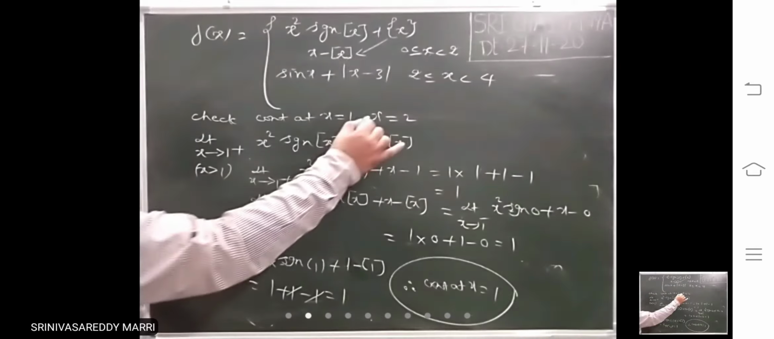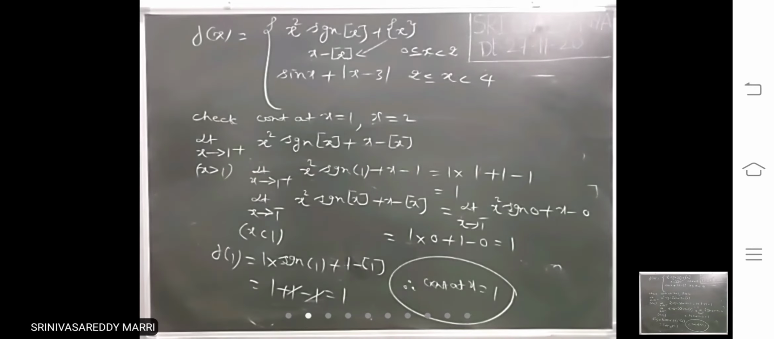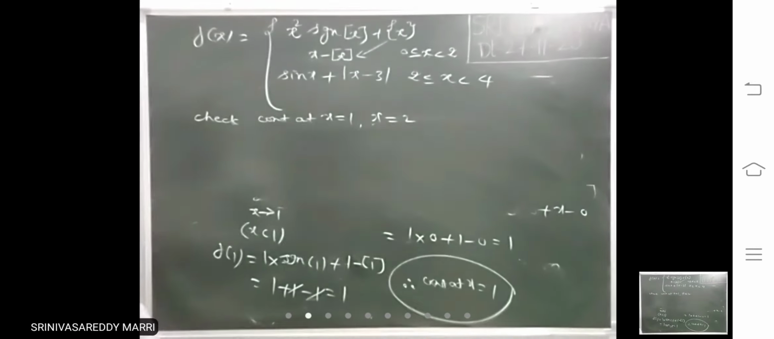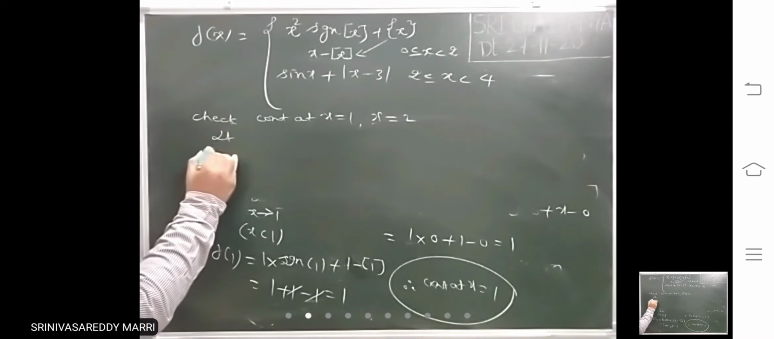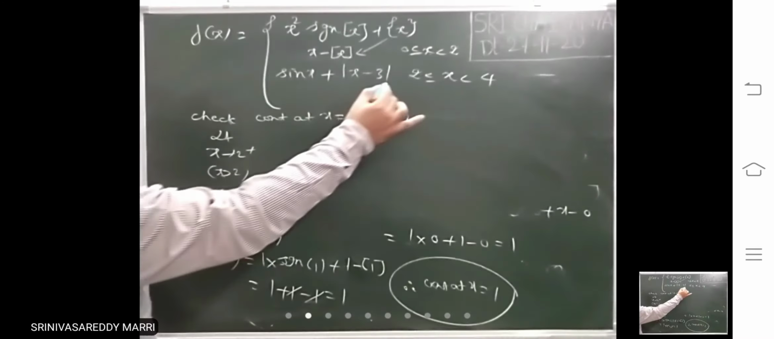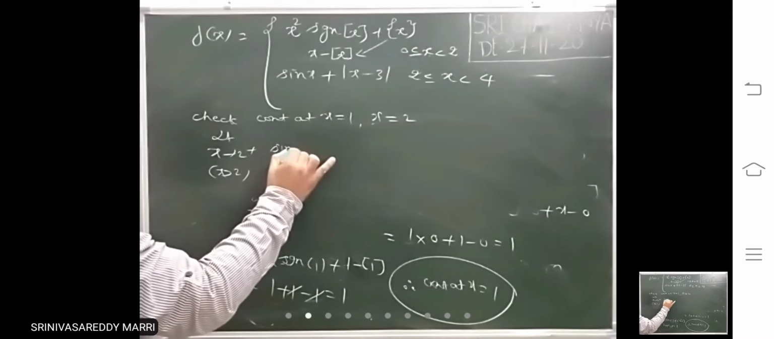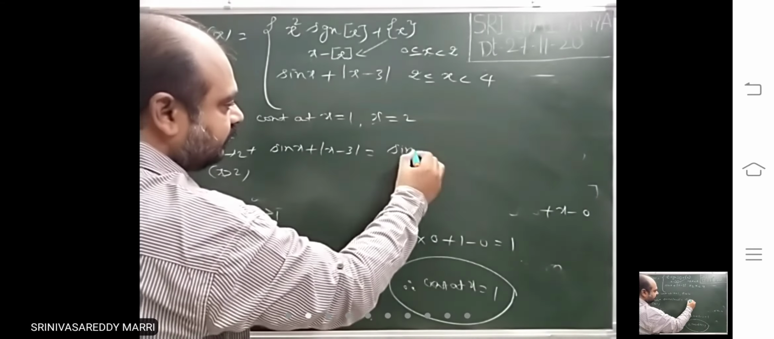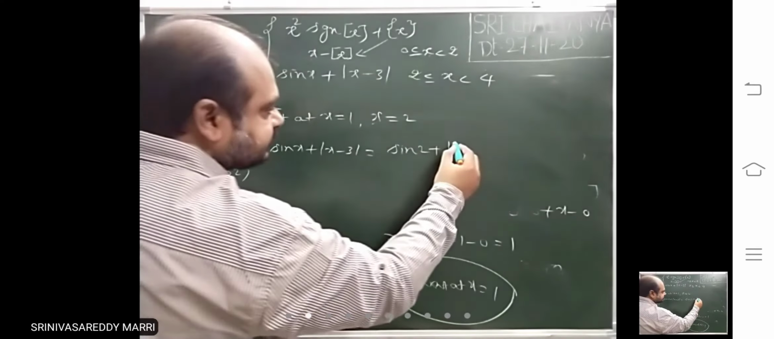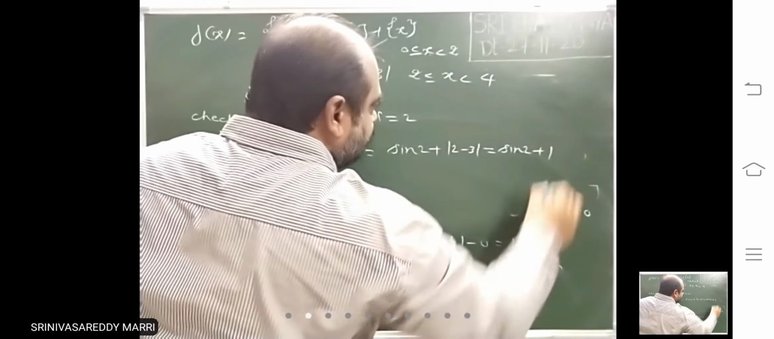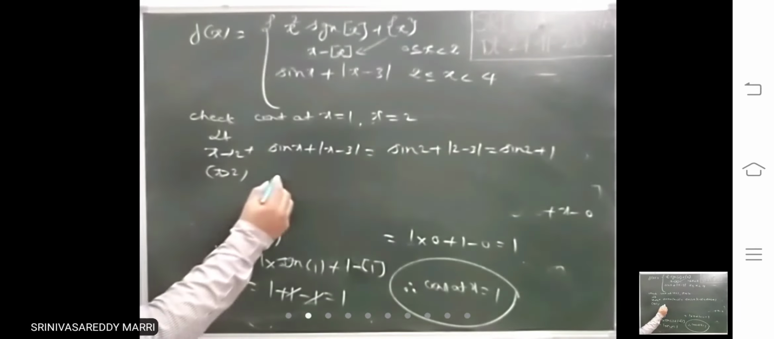Now let us check similarly at x equal to 2. So for 2 plus, I am finding out. Limit x tends to 2 plus means greater than 2, which means this is the definition. Substitute: sine 2 plus modulus 2 minus 3, so sine 2 plus 1.